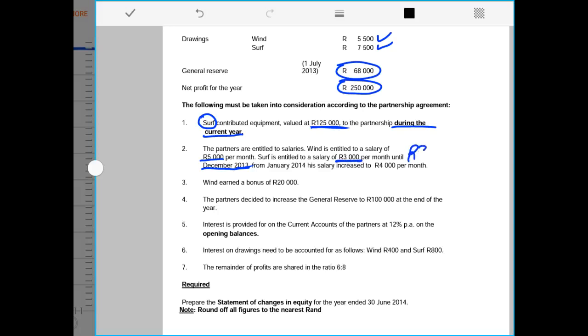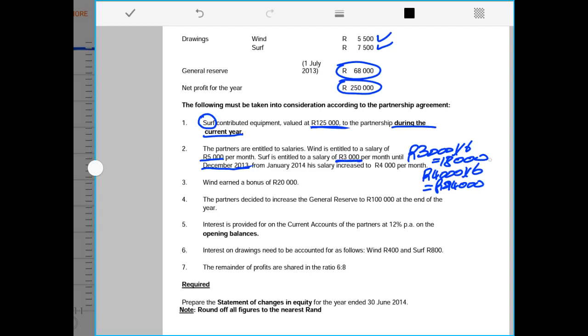Therefore now we will have to say 3,000 rands times 6. That will give us an amount of 18,000 rands salary for the first 6 months of the year. From January 2014, his salary increased to 4,000 rands per month. So it means the salary became 4,000 from January for another 6 months until the end of the current year. Therefore if we say 4,000 times 6, that will give us 24,000 rands.